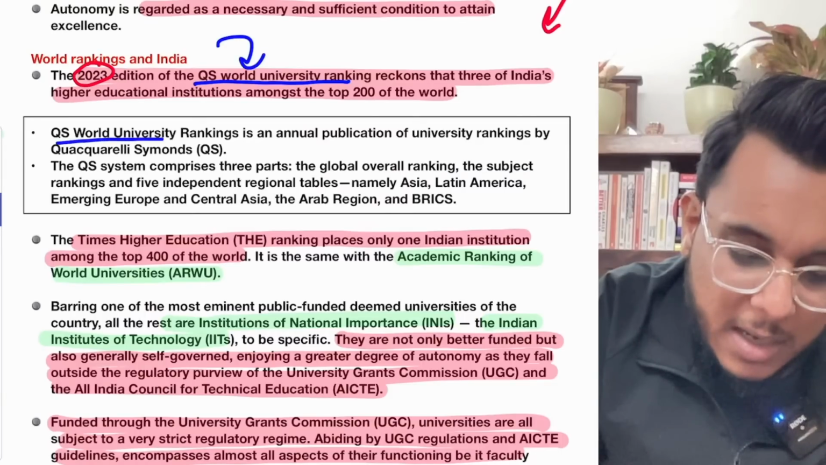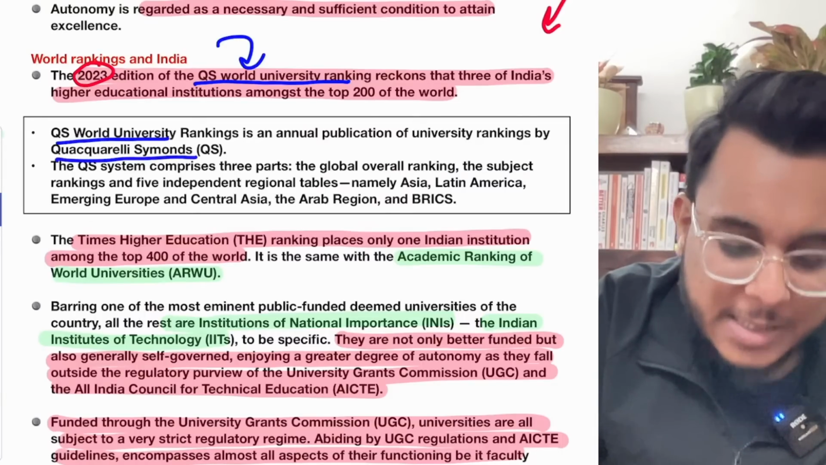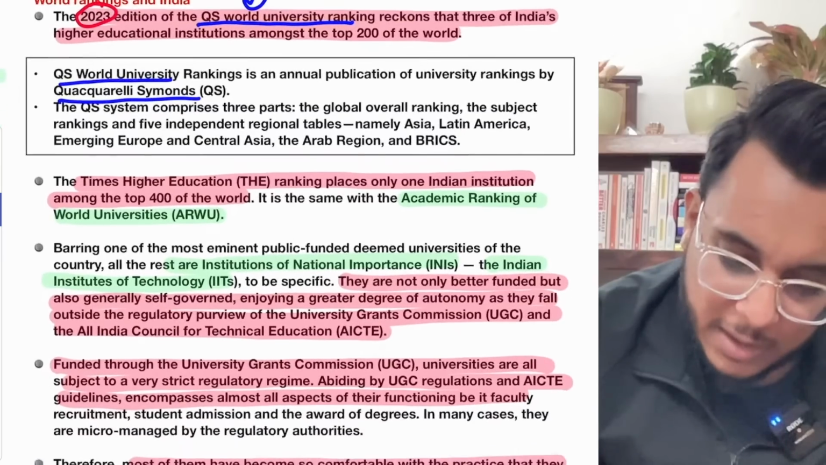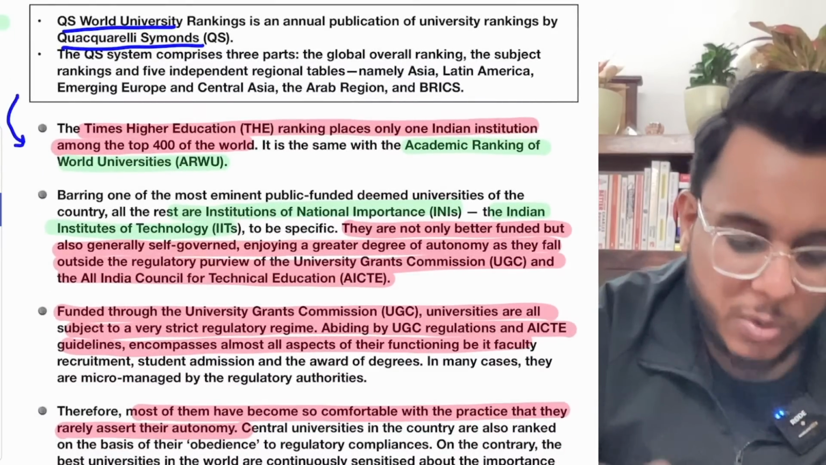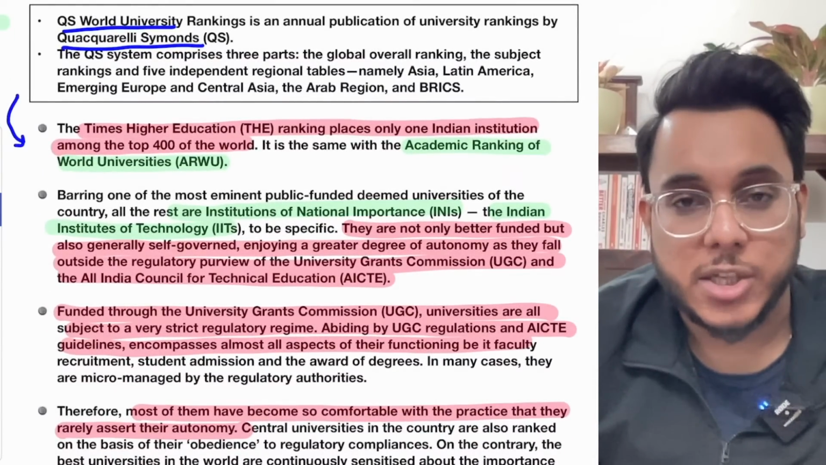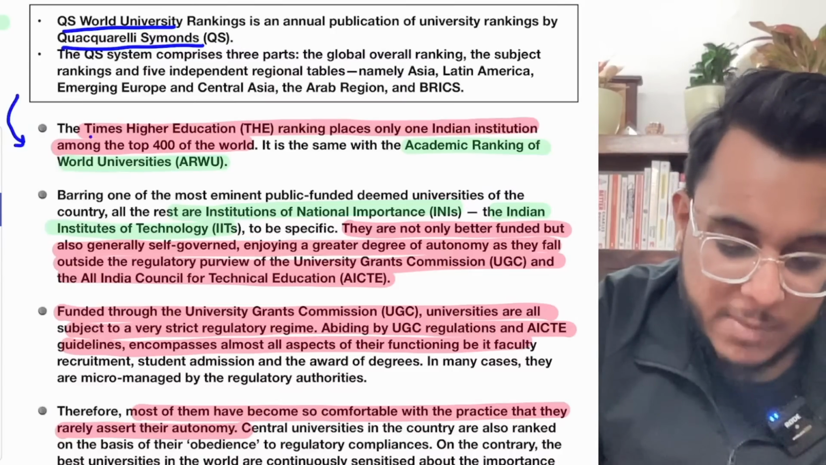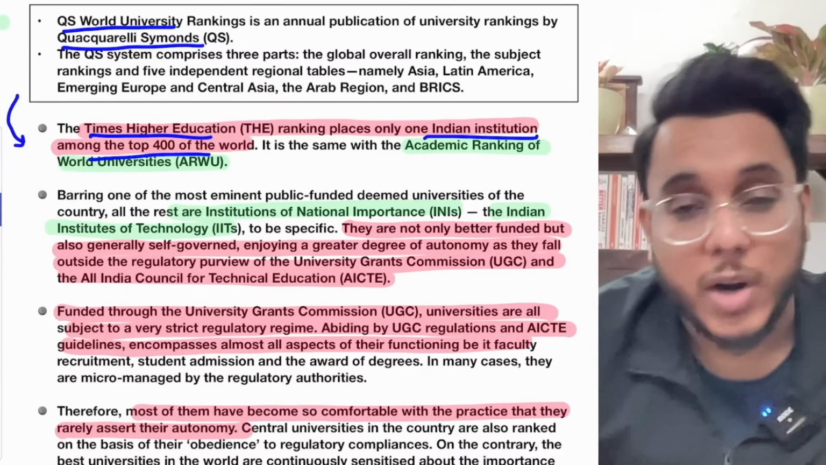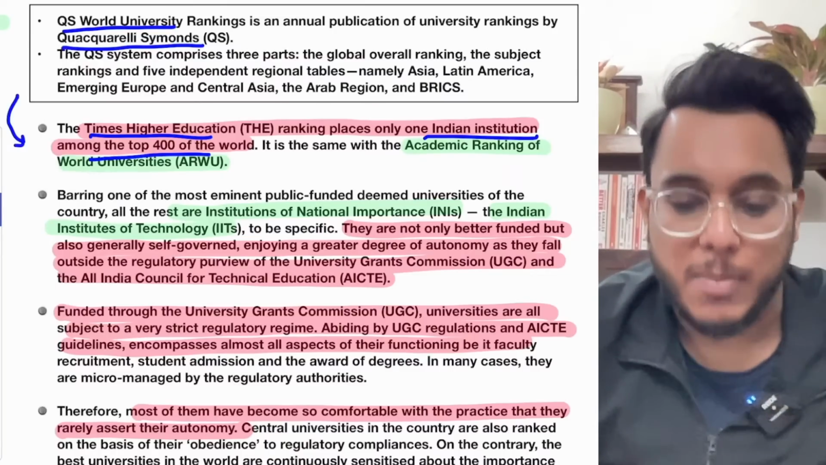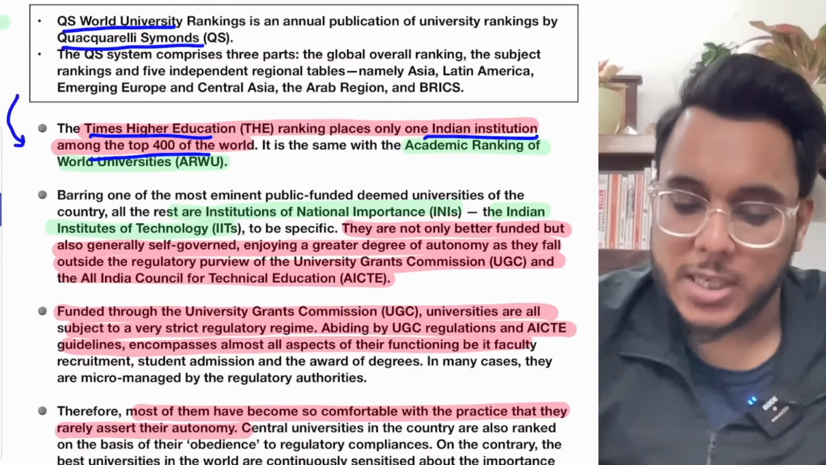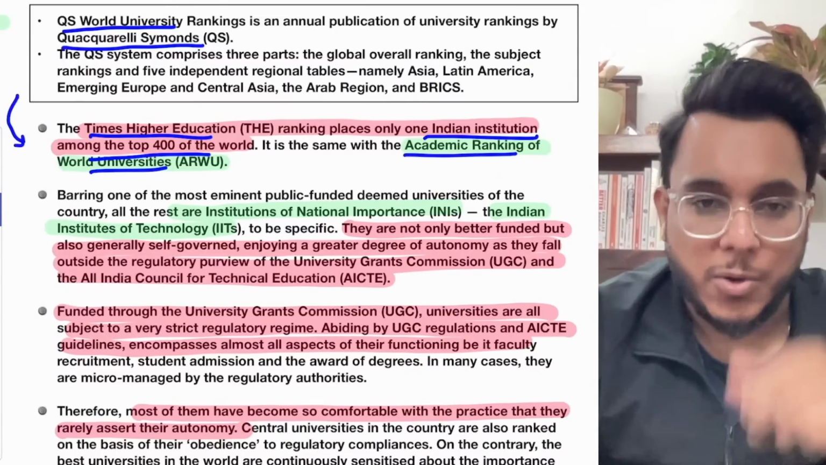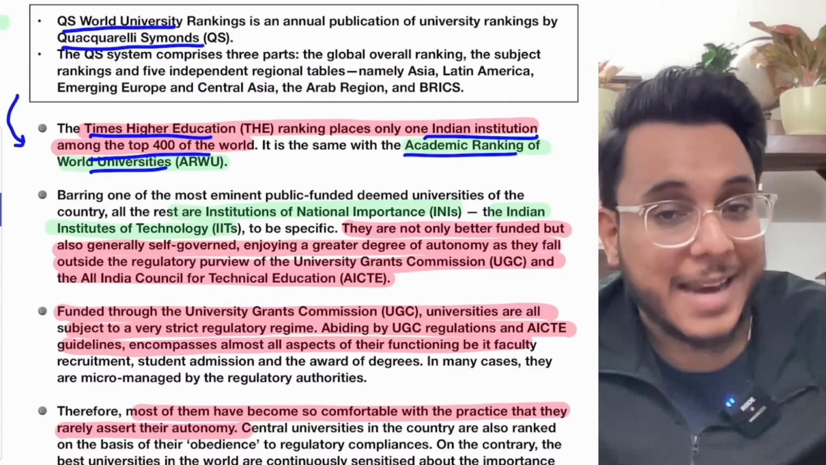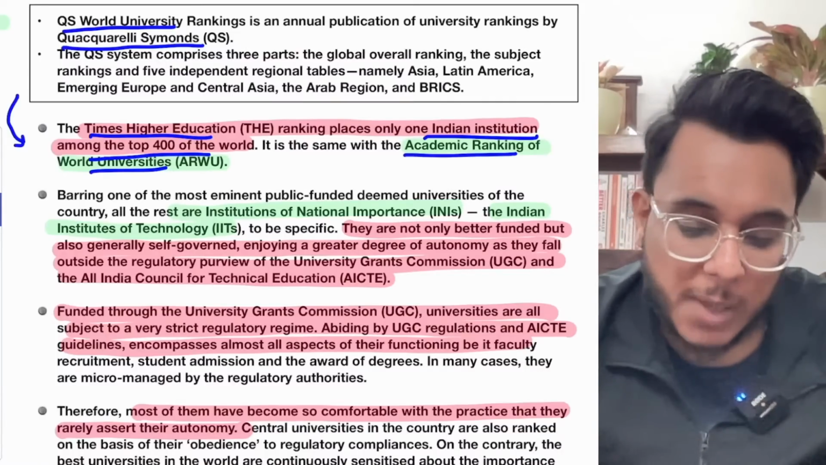A little bit about the QS World University Ranking: it is released by Quacquarelli Symonds, QS. Now, the Times Higher Education Institutional Ranking was also released, and it placed only one Indian institution among the top 400 in the world. So here the condition is even worse, and a similar situation is there in the Academic Ranking of World Universities. The problem is that our universities and institutions are not ranking among the top institutions of the world.